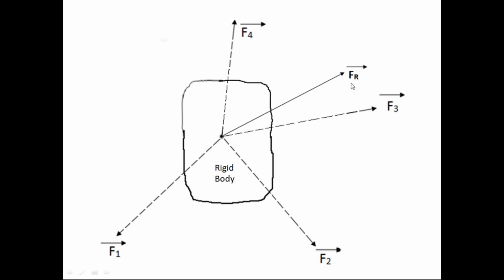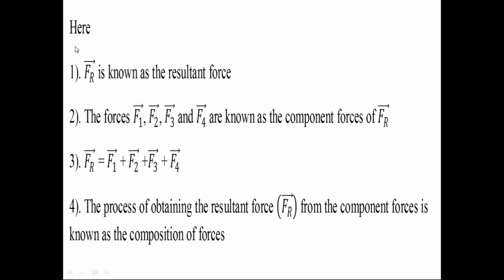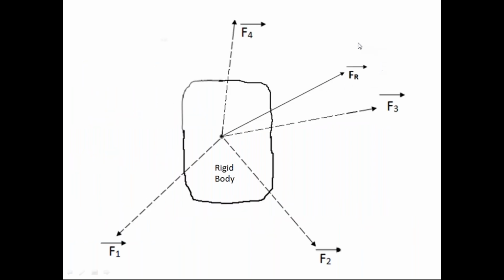Now we call this Fr bar the resultant force of F1 bar, F2 bar, F3 bar and F4 bar. Check these important points carefully. In the last diagram, we call the force Fr bar the resultant force of the forces F1 bar, F2 bar, F3 bar and F4 bar.